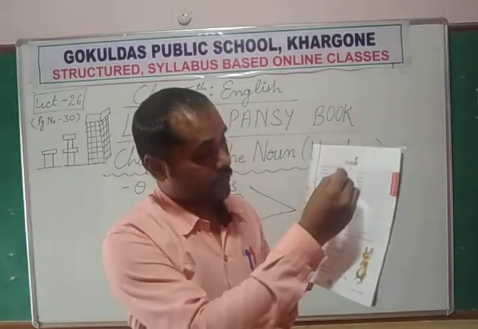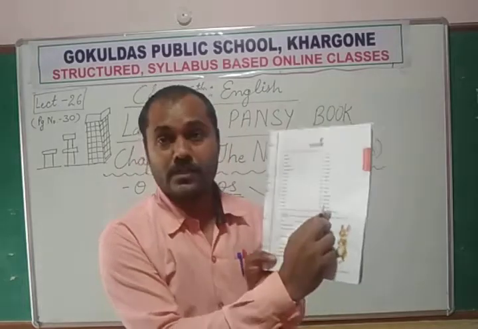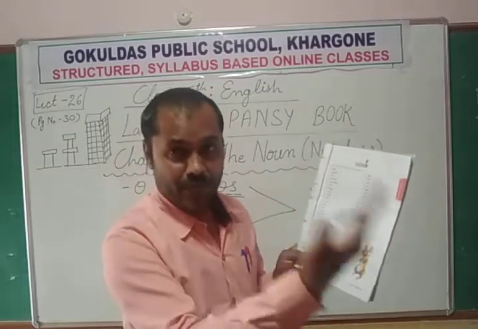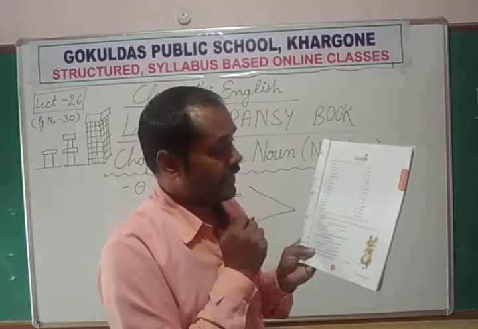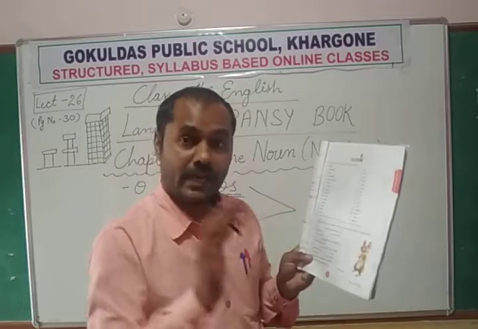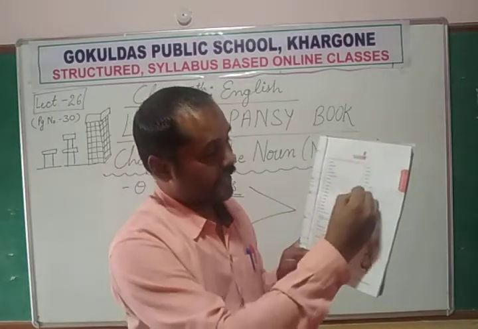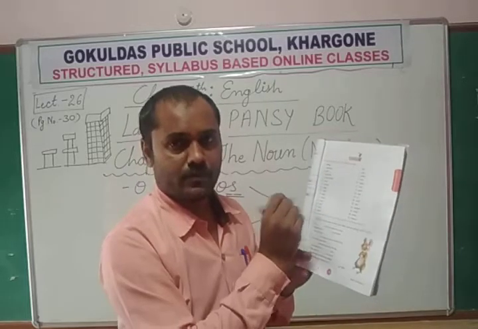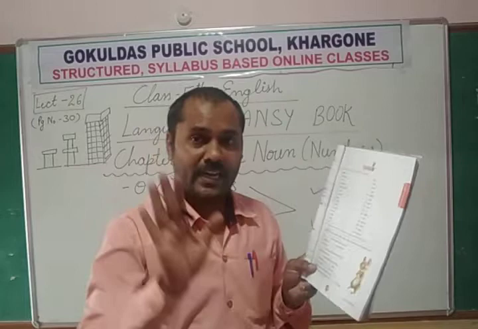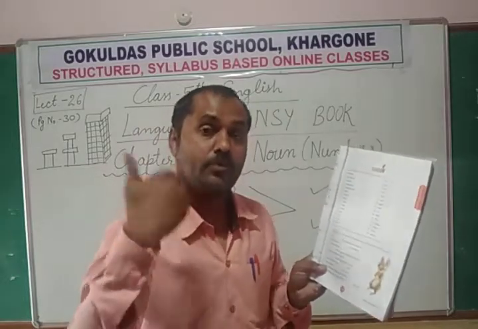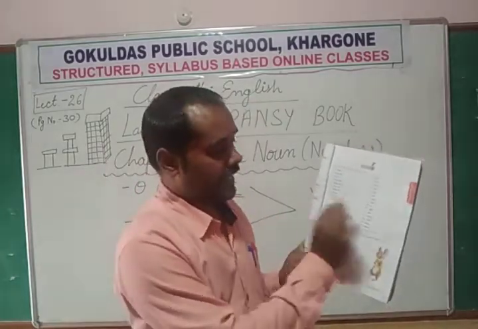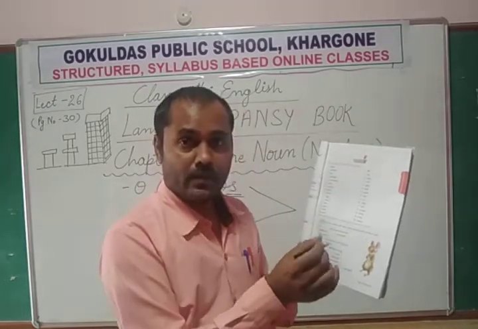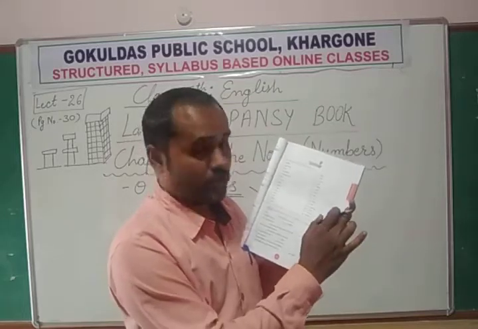Suppose 30 nouns are provided here. If you match with my answers and find that 24 out of 30 are correct, you can make a tick against those words. If there are 6 words where you made mistakes, you can erase them with the rubber and write the correct ones. Here you can give yourself marks.